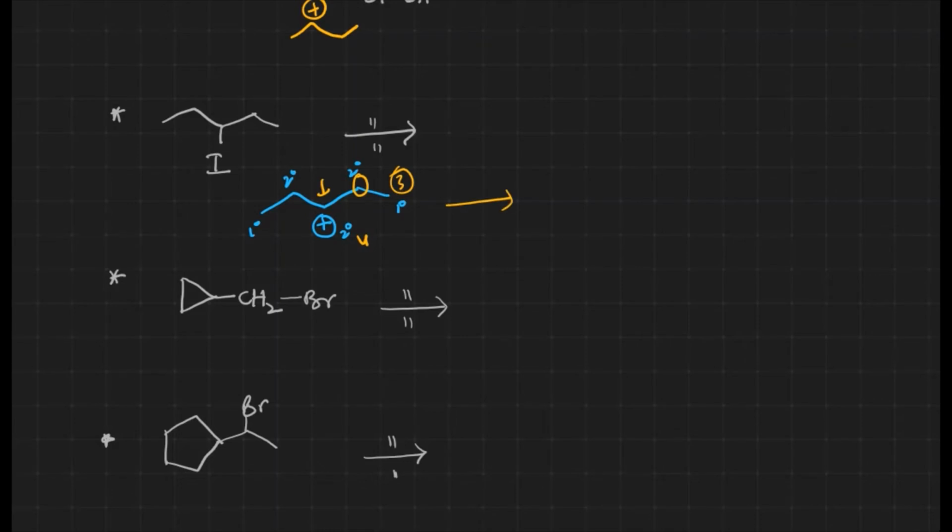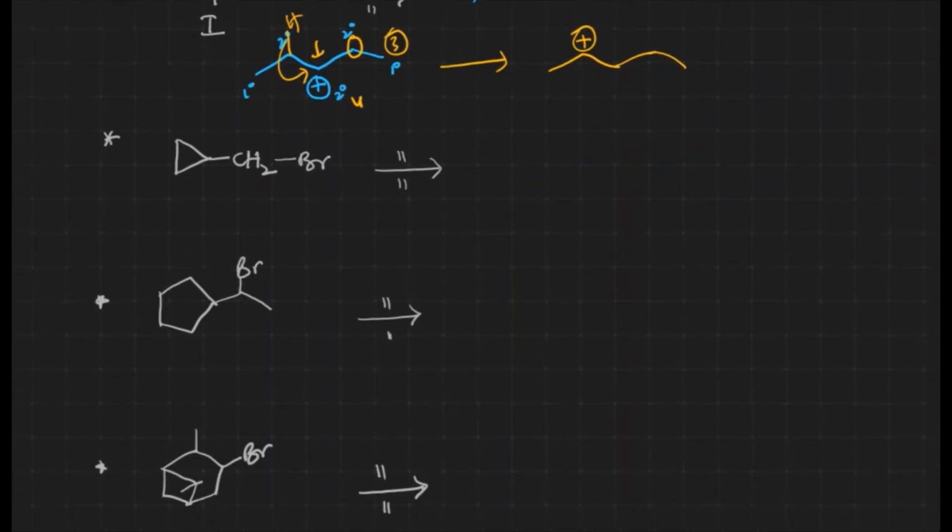After rearrangement, what happens? Let me take the hydrogen over there. Hydride shift takes place. After the hydride shift, what happens? We will get the carbocation over there. The incoming nucleophile will attack the carbocation, and finally we will be getting this kind of product. This is the product.